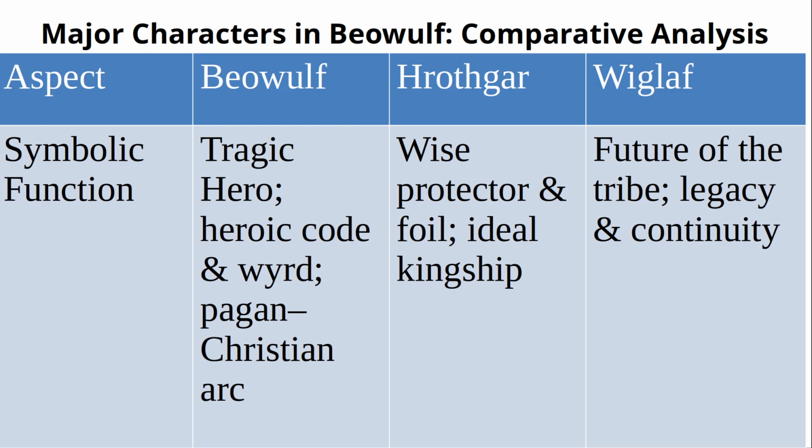Hrothgar is a foil and a prototype. Foil मतलब contrast. His wisdom contrasts with Beowulf's young rage. But he is also a prototype. Beowulf as an old king becomes a version of Hrothgar.